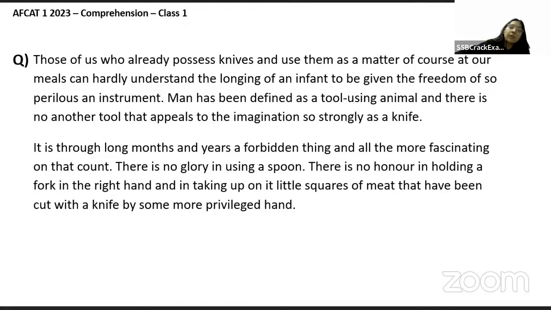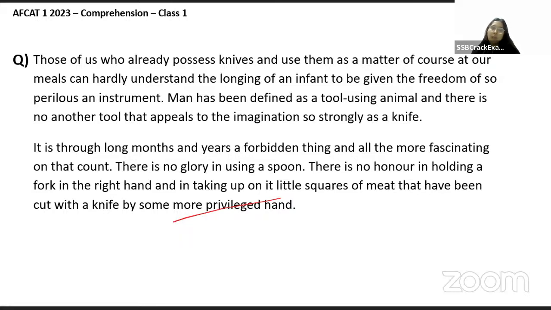Okay, yeah, so basically we can see the writer is saying, है ना? So the answer should be expert ना, because the writer is clearly saying that it is through a long month. So basically this baby, as we say, है ना, they usually cannot be given a knife. So the baby is longing for a knife, right?